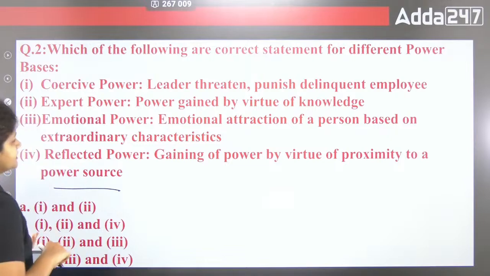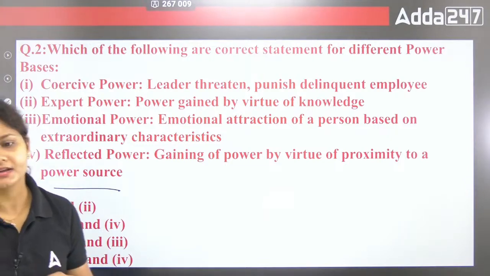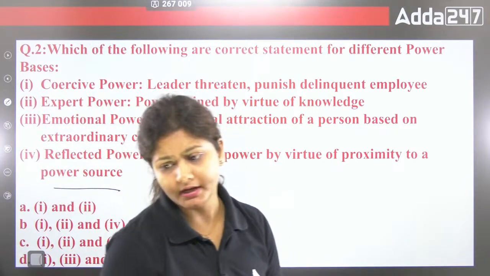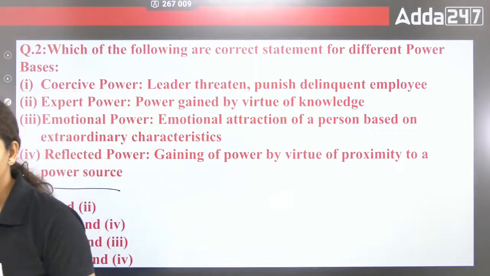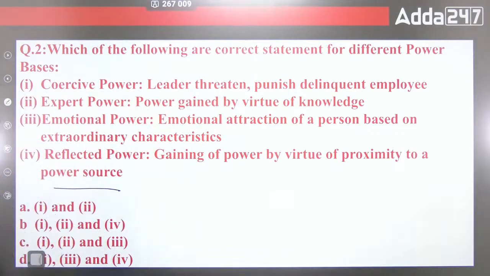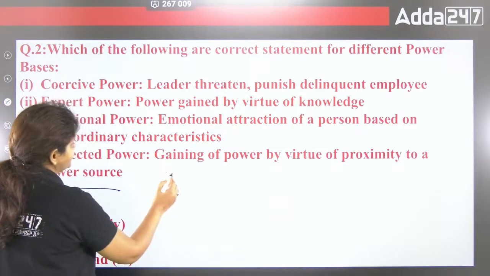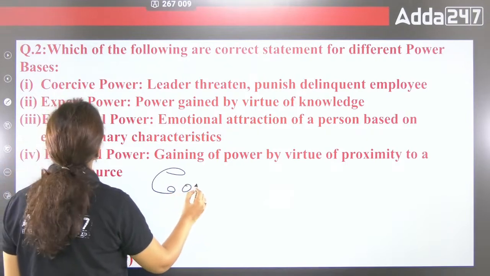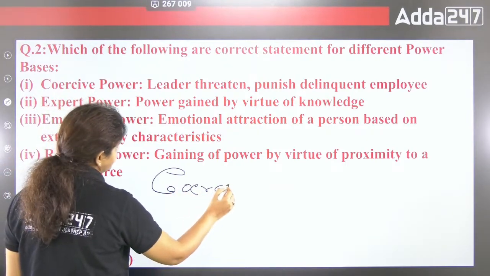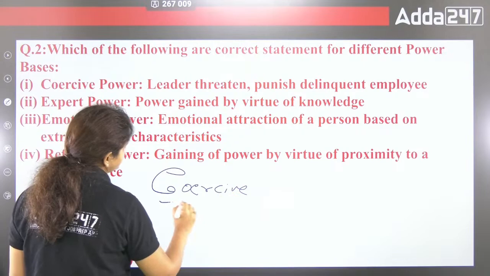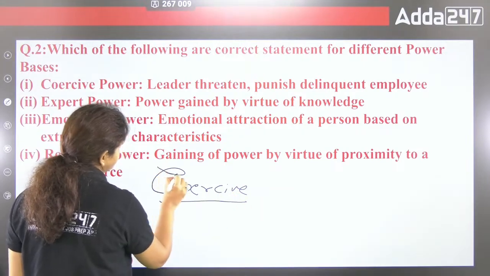So what is coercive power? If someone is doing work for you maybe because of threatening, maybe because you are giving punishment to him, that is called coercive power. Now you have to remember the exact word.